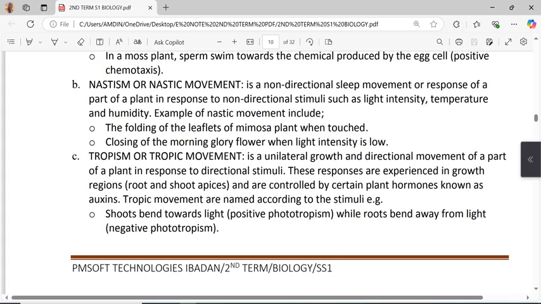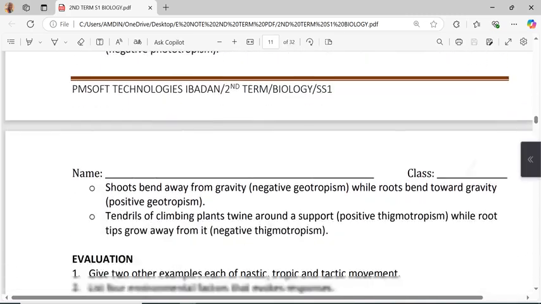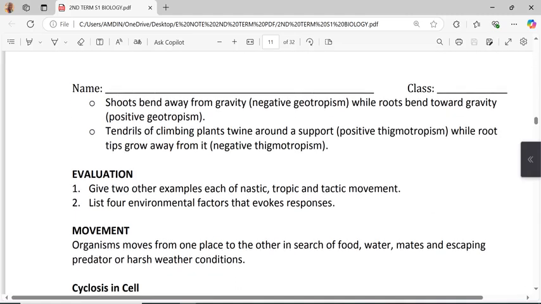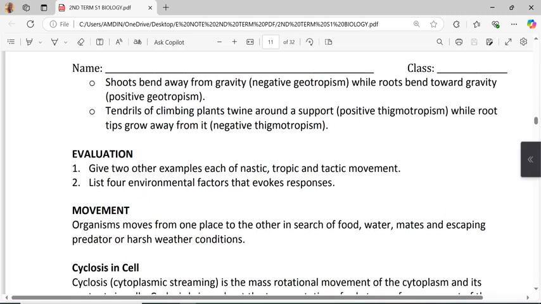For example, we have shoots bending towards light, which is positive phototropism, while roots bend away from light, that is negative phototropism. Shoots bend away from gravity, negative geotropism, while roots bend toward gravity, positive geotropism. Tendrils of a climbing plant twine around a support, that is positive thigmotropism, while root tips grow away from it, that is negative thigmotropism.